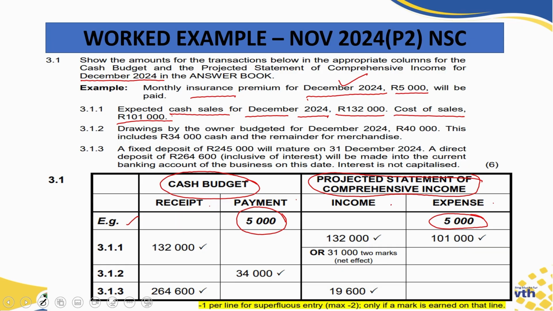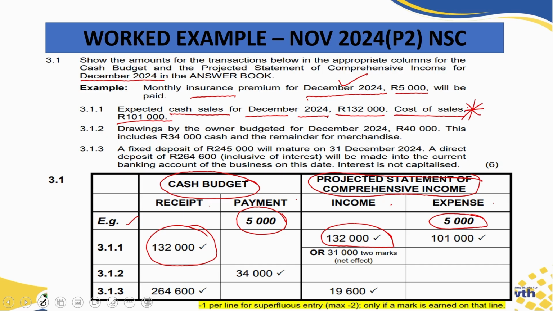Now the cash sales will go as a receipt because it's not credit sales, it's cash sales. Therefore, it goes as a receipt in the cash budget. It's also an income, because remember, sales in general is considered an income whether it's cash or credit sales. However, very important, the cost of sales does not go into our cash budget, as I said earlier on.